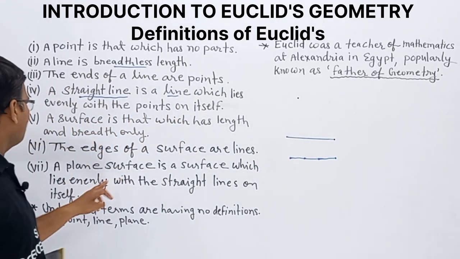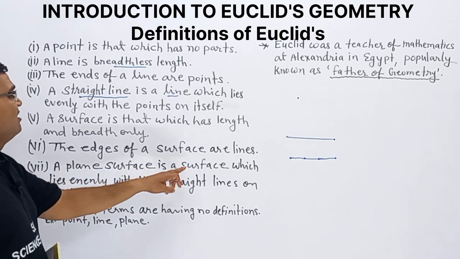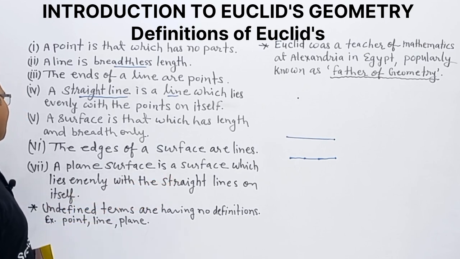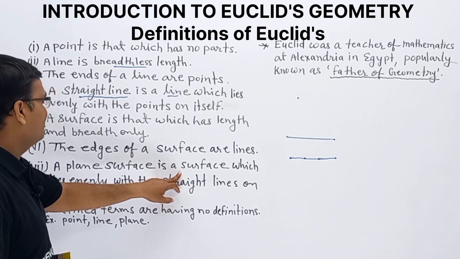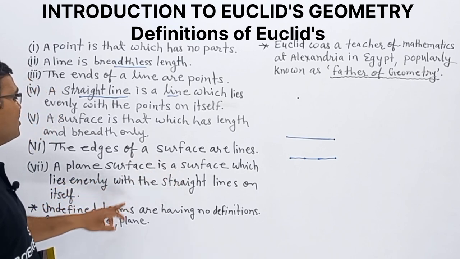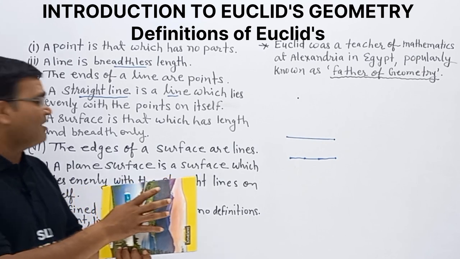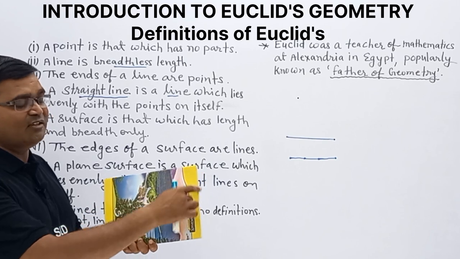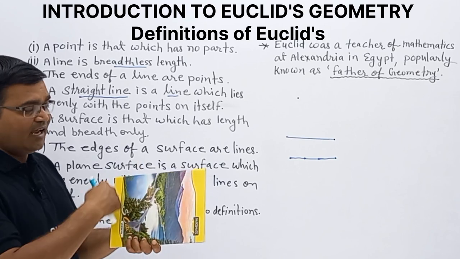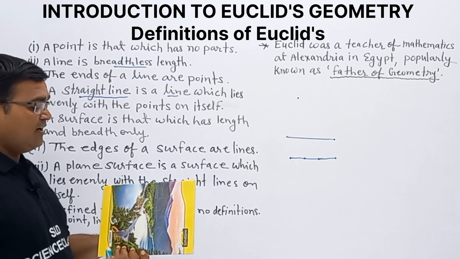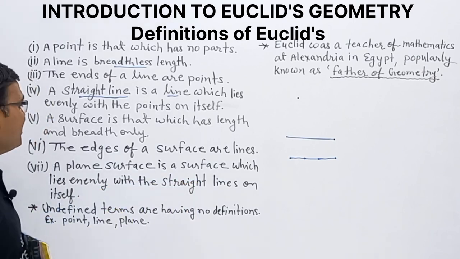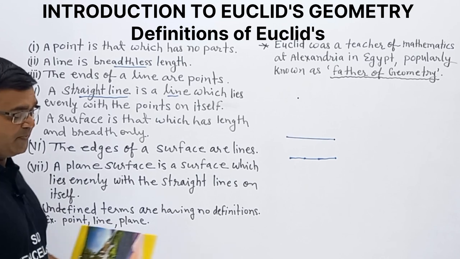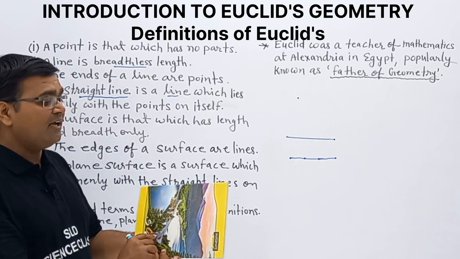And the last definition is the plane surface.